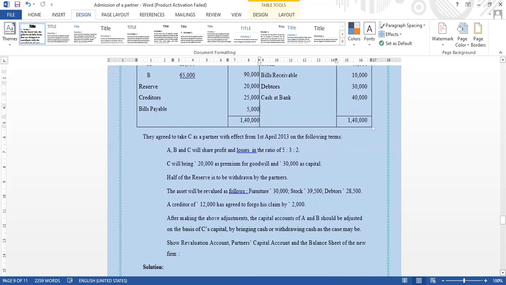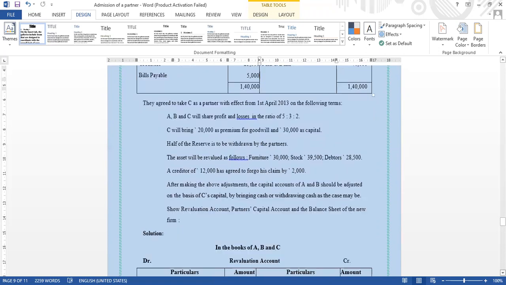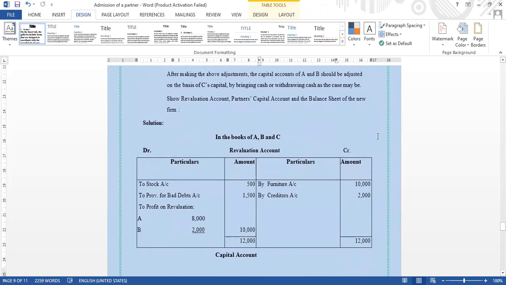After making the above adjustments, the capital accounts of A and B should be adjusted on the basis of C's capital by bringing cash or withdrawing cash as the case may be. Show the revaluation account, partners' capital accounts, and the balance sheet of the new firm. Next, we'll move to the solution part, in the books of A, B, and C. On the debit side, you should put the particulars column and amount column. The credit side also, you should write a particulars column, then the amount column.